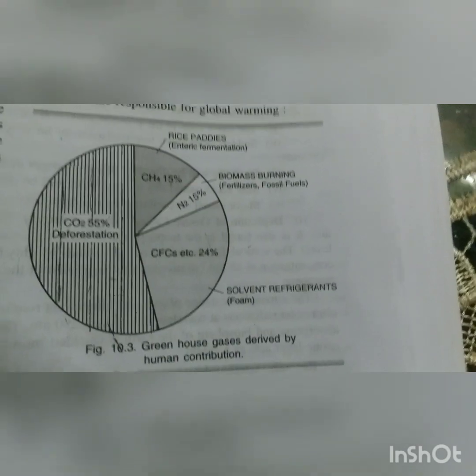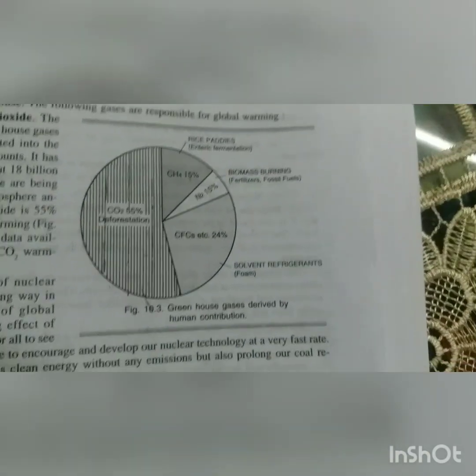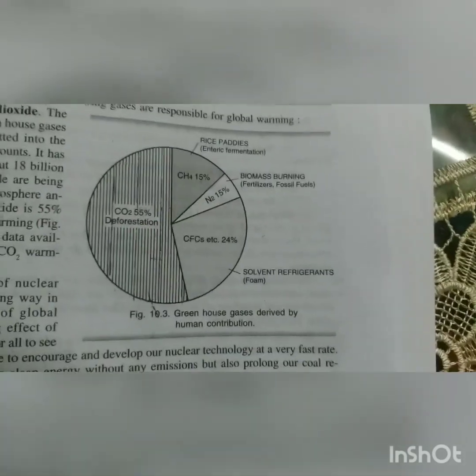Here I also want to tell you that according to the data available, 2.8% of global carbon dioxide warming is caused in India. The main culprit in global warming is carbon dioxide, and besides that there are nuclear reactors, and methane and chlorofluorocarbons, I already told you, also apply.